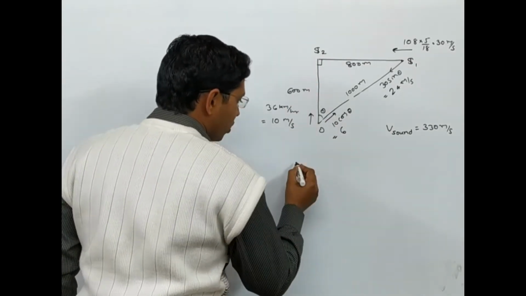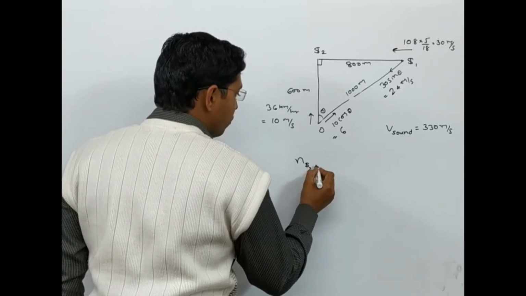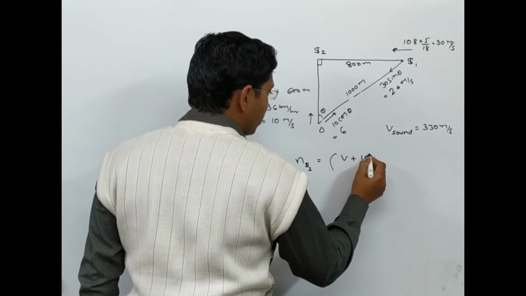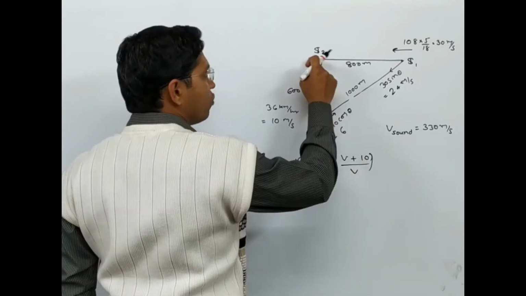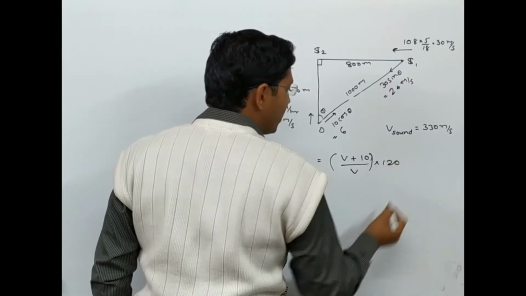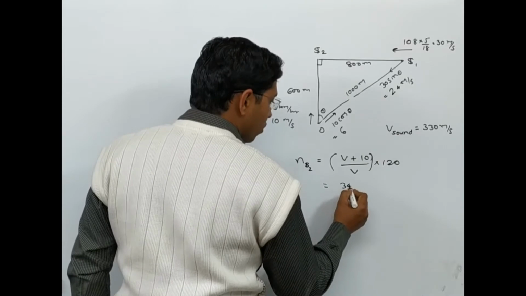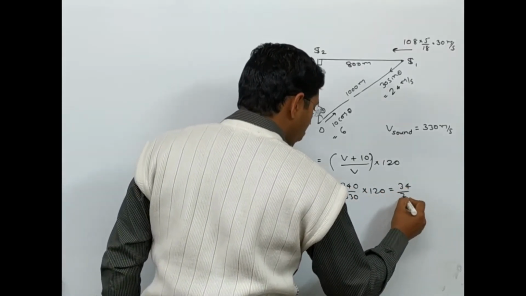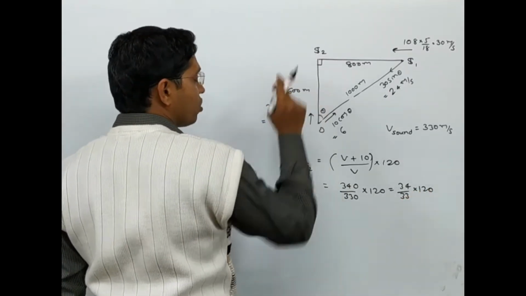Now we'll first find how many beats this observer will hear because of the source S2. For that, the apparent frequency n because of S2 is going to be v plus velocity of observer, that is 10, upon v, because this source is not moving, it is at rest, into the frequency which it is giving, 120 hertz. So naturally this answer will turn out to be 340 upon 330 into 120, which is nothing but 34 by 33 into 120. So this is the frequency heard by the observer due to the source S2.